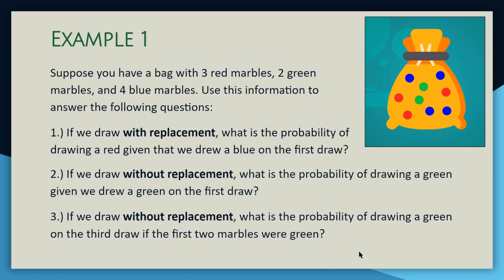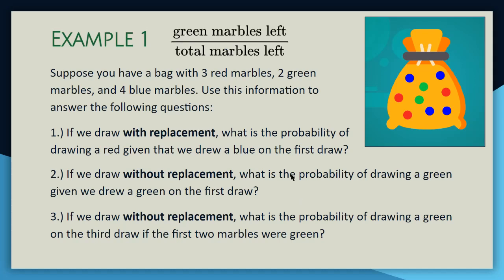For the second one, if we draw without replacement, what is the probability of drawing a green given we drew a green on the first draw? Without replacement means I draw a green on the first draw and I hang on to it. I don't put it back in the bag. So when I go to draw that second green, there's now a different number of marbles in the bag.